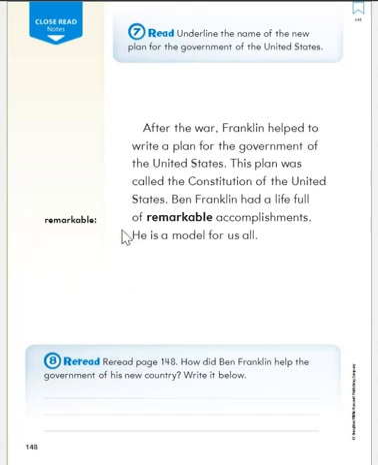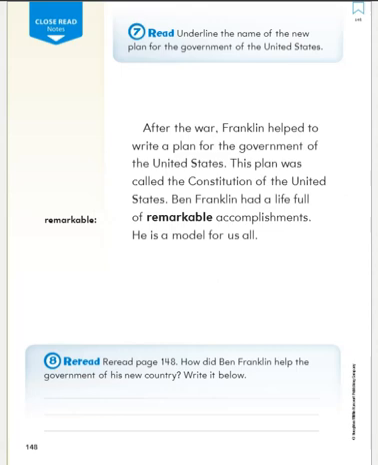And when something is remarkable, you could say it's extraordinary, it's wonderful, it's special. But he did a lot of things that are so important for us now. And it wants us in this section to underline the name of the new plan. This plan was called what? The Constitution of the United States. So please underline that.